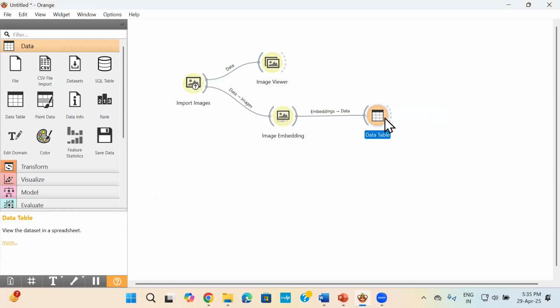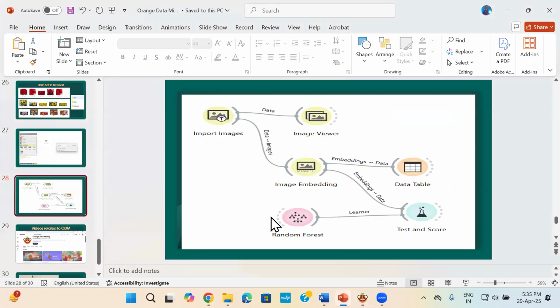Now we have done this. What do we do now? We attach an AI model. So for this, I have used my random forest classifier. It is up to you. You can use any model. You can use a tree model or you can use an SVM. All of them are classifiers. And then, of course, we evaluate.